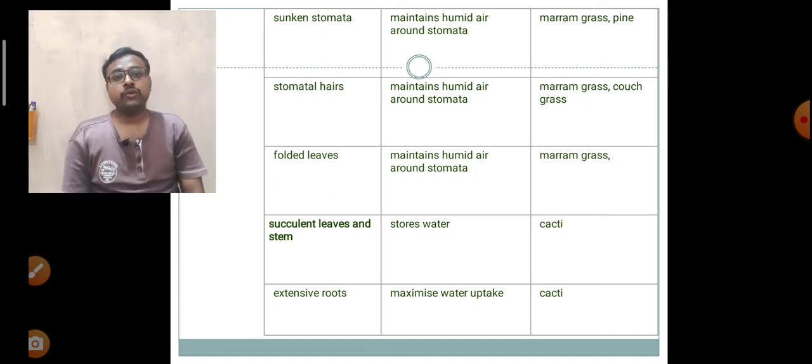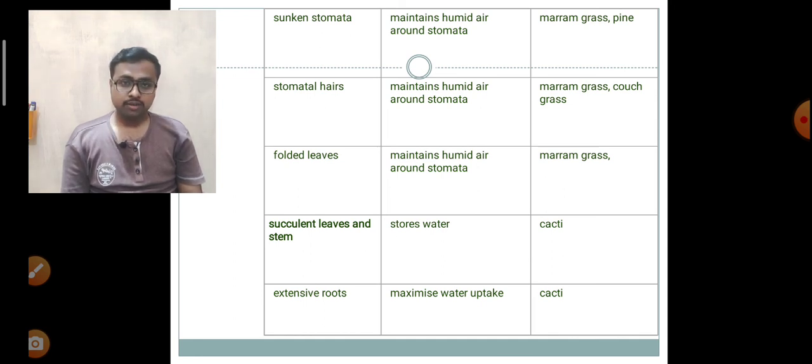Some plants have extensive roots which penetrate deep inside the soil to absorb the maximum amount of water. For example, cacti, which are desert plants, since we know that desert soil is not abundant in water, they have to adapt to that environment in order to survive in a desert.